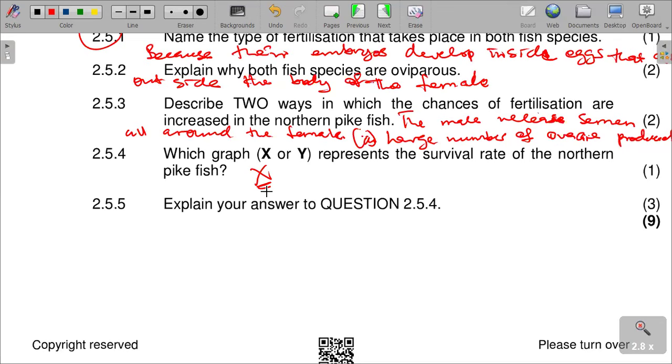So in that regard, it is graph X, because they have a higher number of surviving embryos.